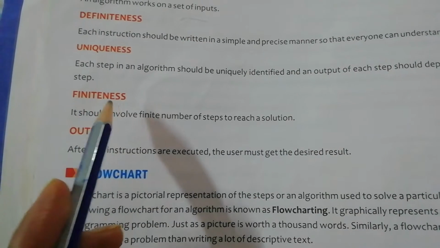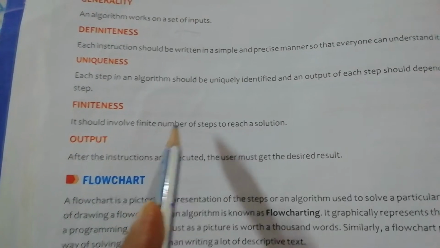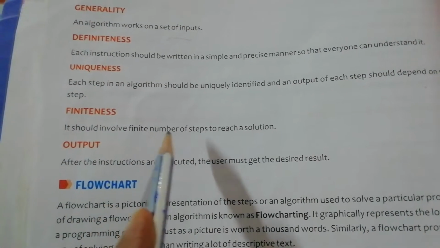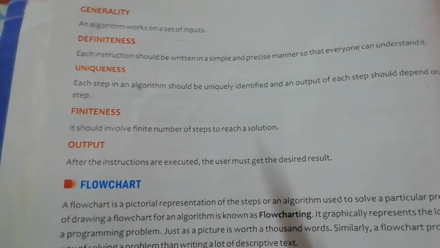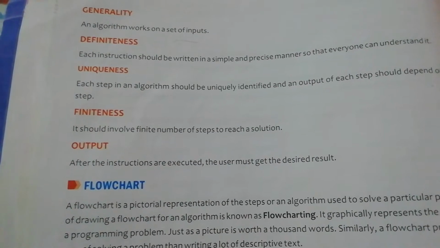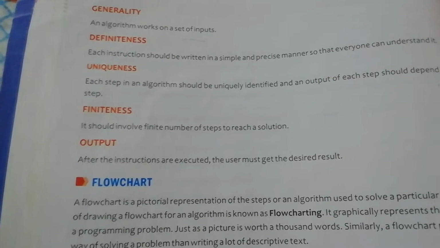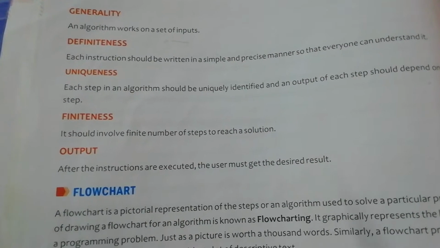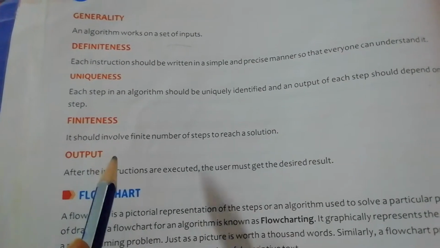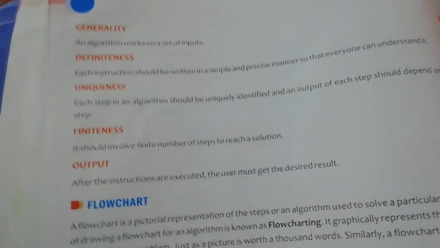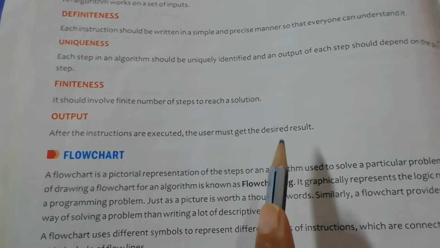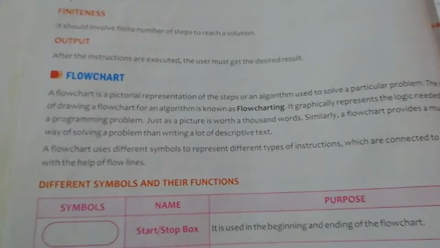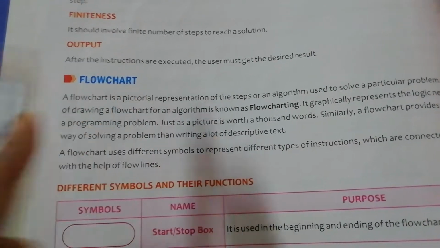After this, finiteness: it should involve a finite number of steps to reach a solution. That means the steps should be in a countable number to reach a particular solution. Finiteness means it has a finite number of steps. Next we have output. After the instructions are executed, the user must get the desired result. Clear?